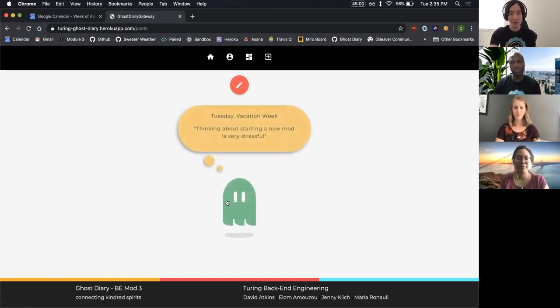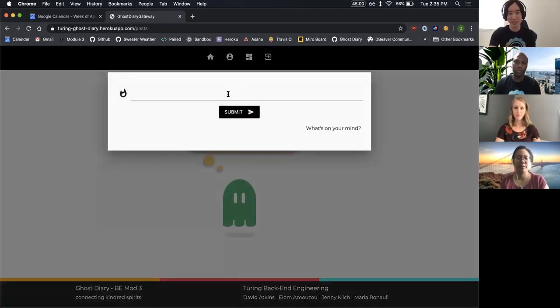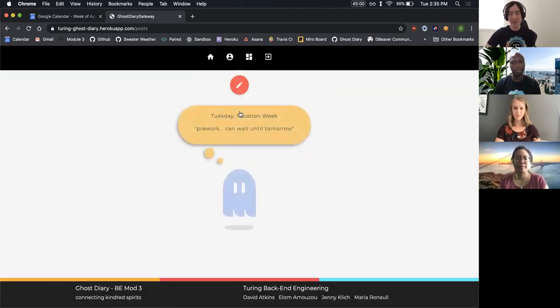And some of these ghosts have different colors. That's because the ghosts are colored based on the tone of the body of the post. Making a post is very simple. We just click on this icon, we write something here, then we hit submit. And now that post is going to live in Tuesday vacation week of mod 3. And maybe future cohorts will be able to see that post when they're on their own Tuesday of their vacation week.